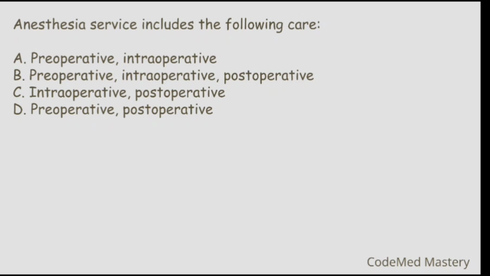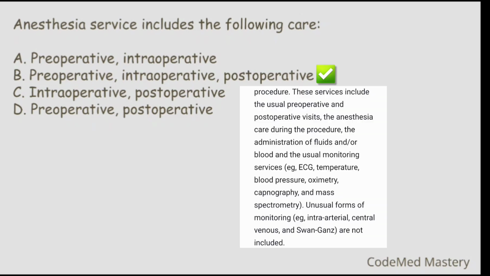Anesthesia service includes the following care. Option A, preoperative, intraoperative. Option B, preoperative, intraoperative, postoperative. Option C, intraoperative, postoperative. Option D, preoperative, postoperative. So the right answer is option B, preoperative, intraoperative and postoperative. In your CPC book under anesthesia guidelines, second paragraph, they have mentioned these services include the usual preoperative and postoperative visits and the anesthesia care during the procedure. So it will be preoperative, intraoperative and postoperative. The right answer is option B.